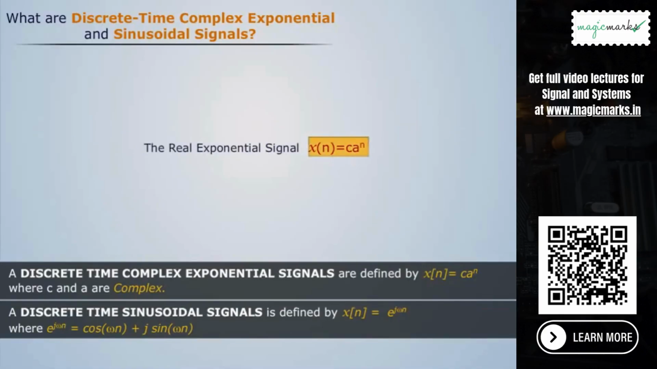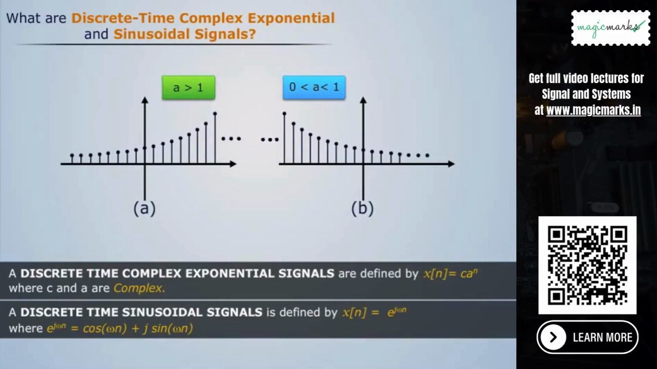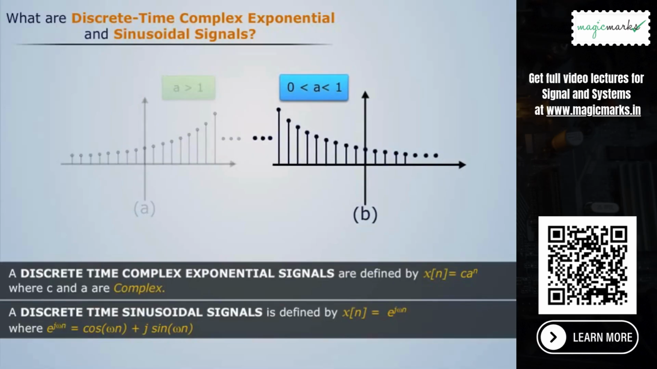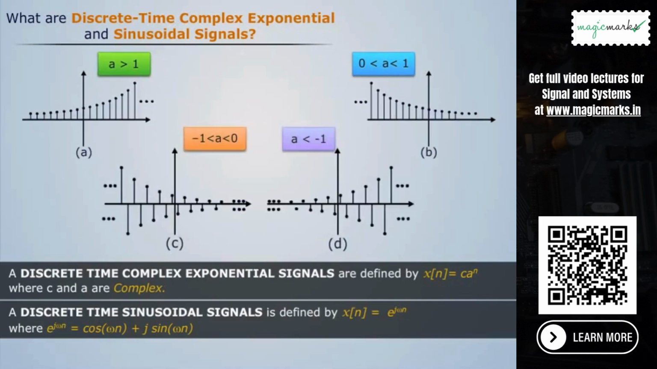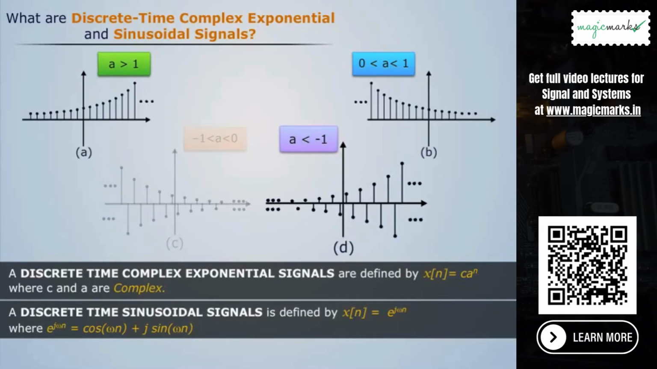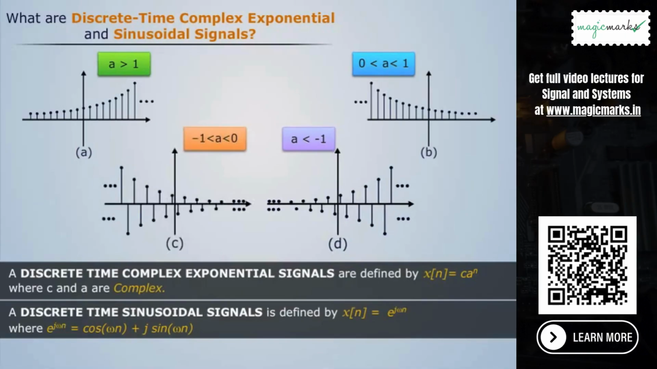From the equation x of n is equal to c into a raised to the power n, where c and a in general are complex numbers. Now firstly we'll consider if c and a are real numbers, then at a is greater than 1, the waveform is rising exponentially, shown by figure A. And in figure B, at a between 0 and 1, the waveform is decaying exponentially. In figure C, a is between -1 and 0. And in figure D, a is less than -1, and the waveforms are a combination of both decay and rising.